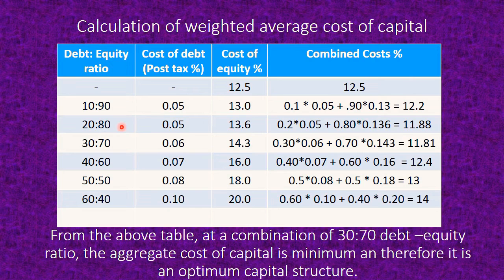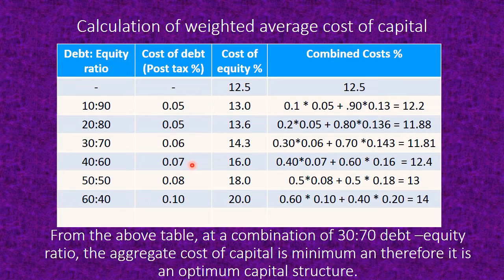Coming to 20:80, the proportion is 20%, so it's 0.2, cost is 0.05, plus the proportion of equity is 80%, so 0.8, multiplied by cost of equity 0.136. Multiplied, you get 11.88. When it was 30:70, the cost of debt is 0.06, so 30% means 0.30 multiplied by the cost of debt, plus the proportion of equity 70% multiplied by the cost of equity. Add them together, you get 11.81.